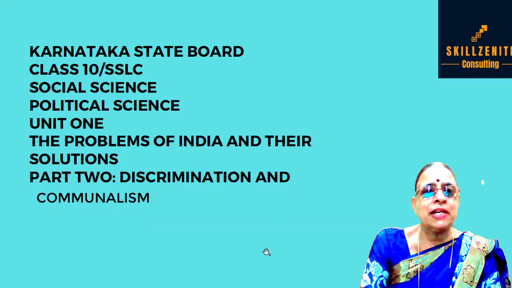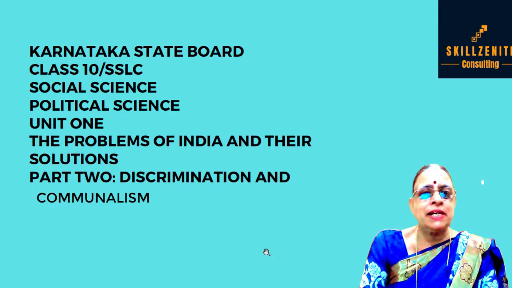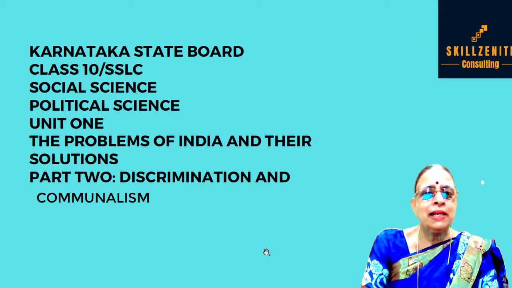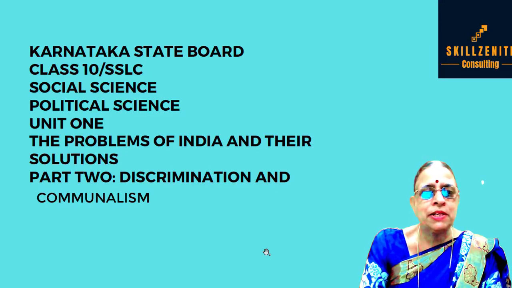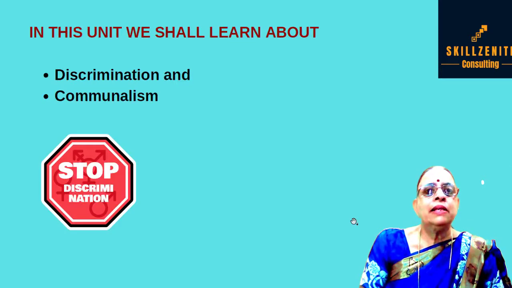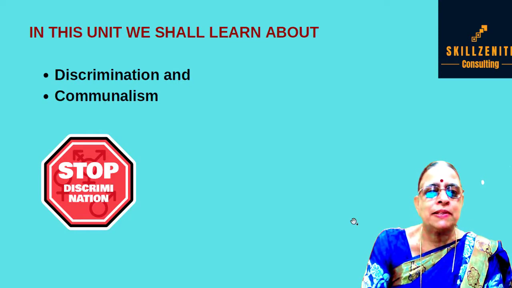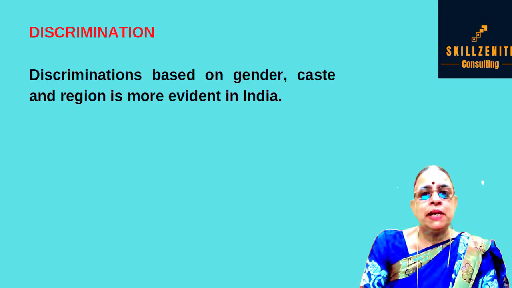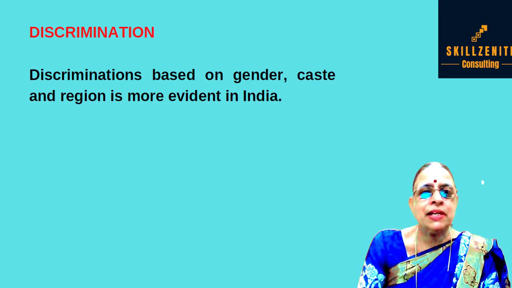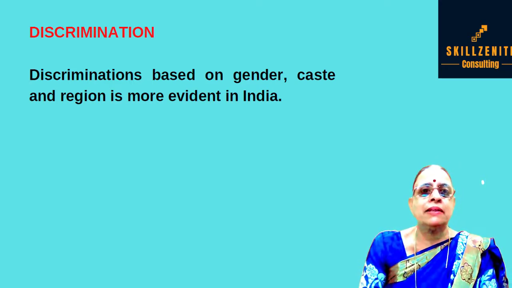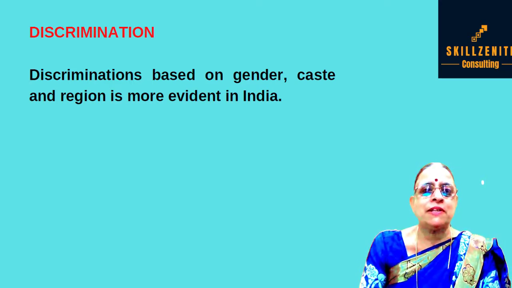Today, let us discuss Karnataka State Board, SSLC, Social Science, Political Science, Unit 1, the problems of India and their solutions. Today, let us discuss discrimination and communalism. In this unit, we shall learn about discrimination and communalism. Discrimination based on gender, caste and religion is more evident in India. That means Taratamya, discrimination and the differences.